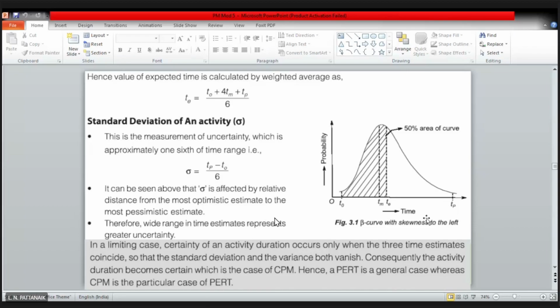This आप right hand side में figure देख सकते हो. This is a beta distribution. थोड़ा bell shape है, but it is having some skewness, right? It is not symmetrical. It is having some skewness. Skewness means the peak is shifted towards the optimistic time. रिवर्स भी हो सकता है, आपका पीक TP की तरफ भी skewed रह सकता है, but it will not be at center. If it is at center, then it will be the Gaussian or the normal distribution.